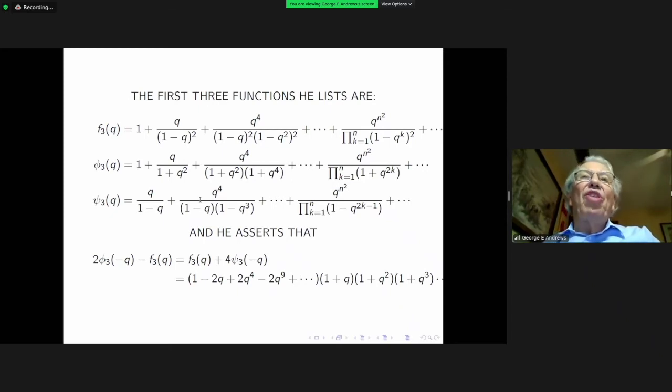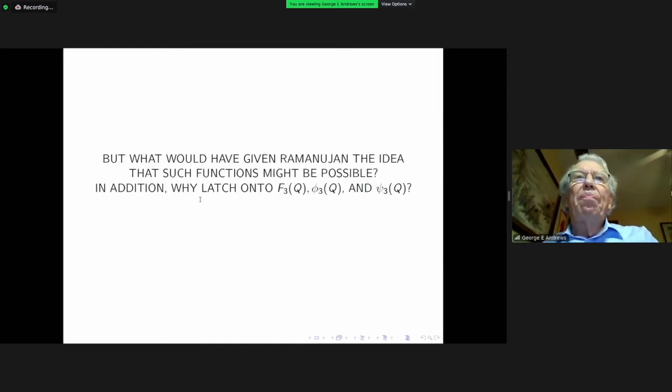So Ramanujan lists these three functions in his letter to Hardy, and he makes the following assertions about them. The thing you should note is that these linear combinations he has made up are equal, if you look at the bottom of the screen, to a classical theta function, theta 4, times a classical infinite product, which is basically an eta quotient, so that the right-hand side is a modular form, whereas he's asserting that while F, phi, and psi are not modular forms, these linear combinations produce modular forms.